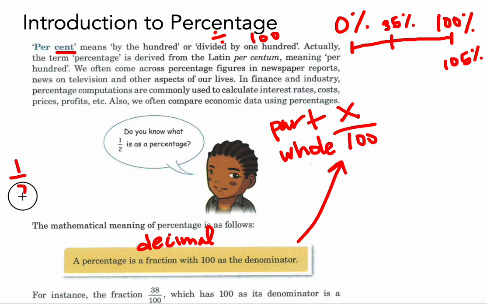Well, 1/2 is the same as 50 out of 100. So it is really 50%. All this should be in your notes: the definition of percent, which is dividing by 100, that it's a part out of a whole, and that it has 100 as the denominator.